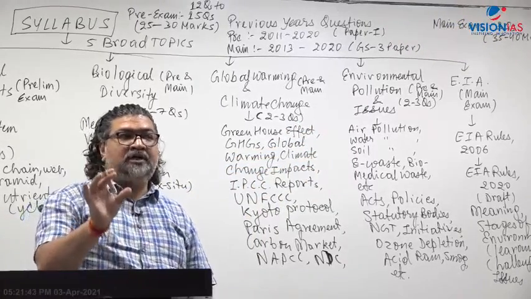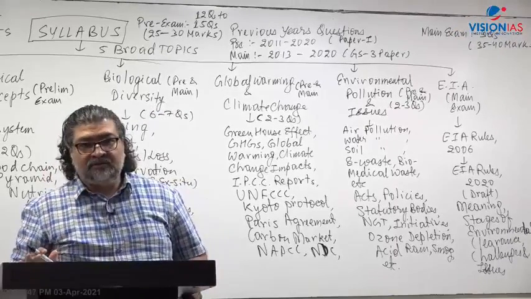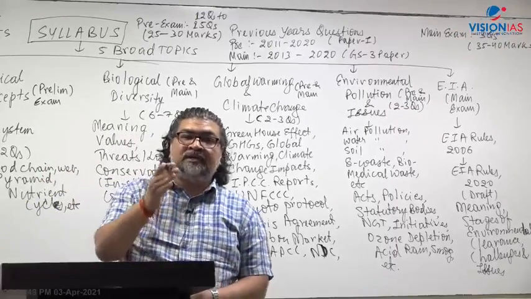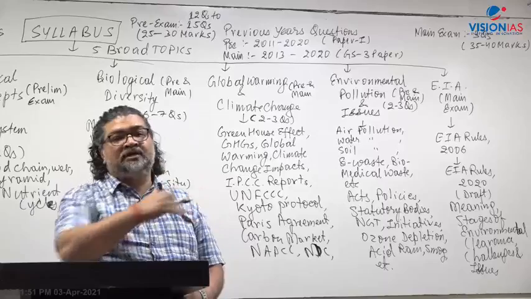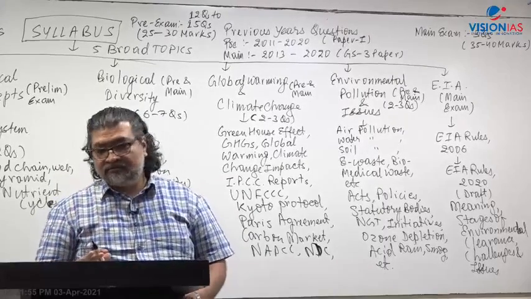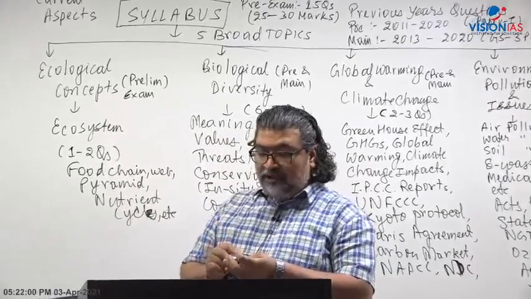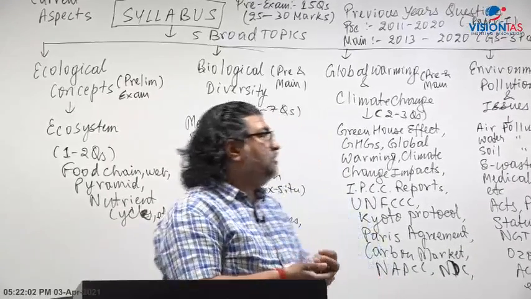Climate change topics are now being asked linked with geography. One is the purely environment and ecology question, which you write in the main examination. And sometimes environment and ecology will be linked with other areas of general studies. So on an average 35 to 40 marks. Right? So let us now go through the topics.